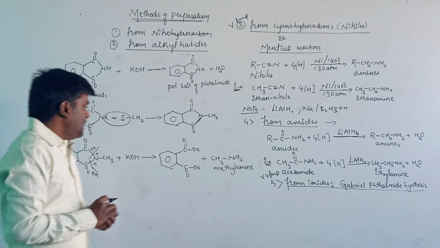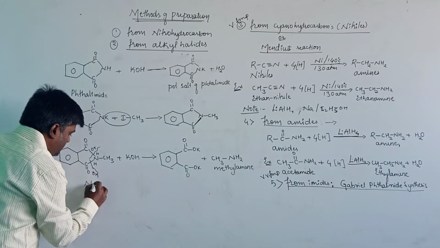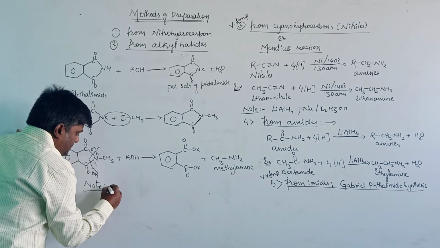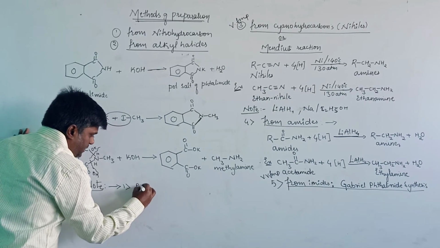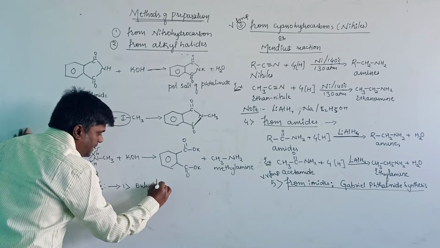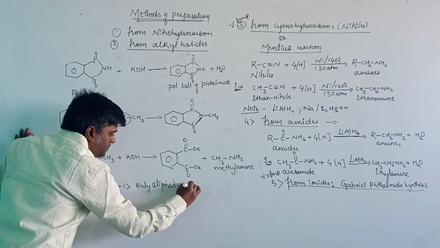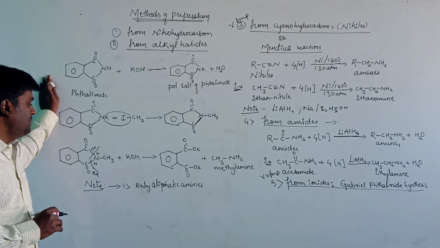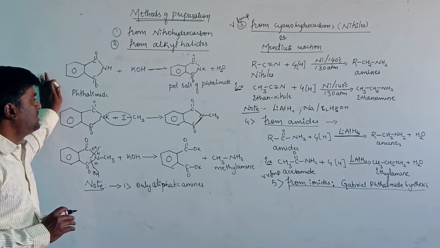In this reaction, from the Gabriel phthalimide synthesis, let us take note here. The first note is that from this method, only primary aliphatic amines can be prepared. This is about the methods of preparation.